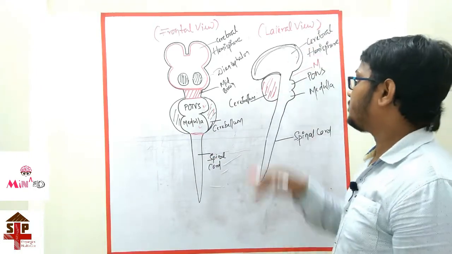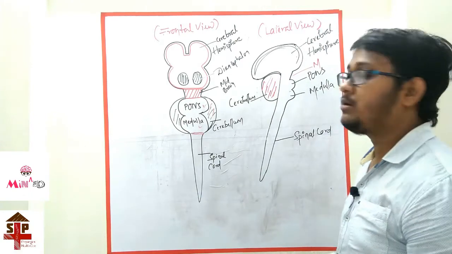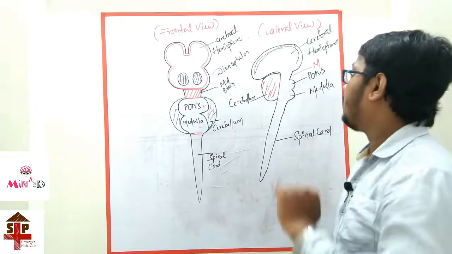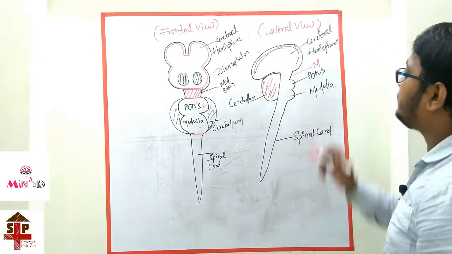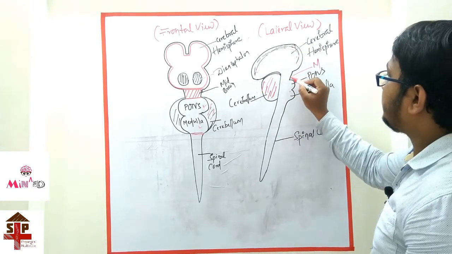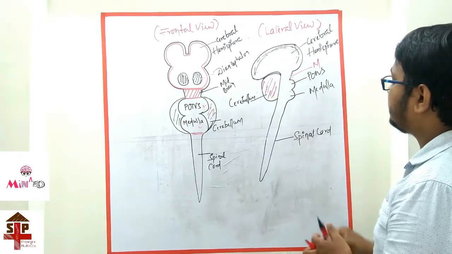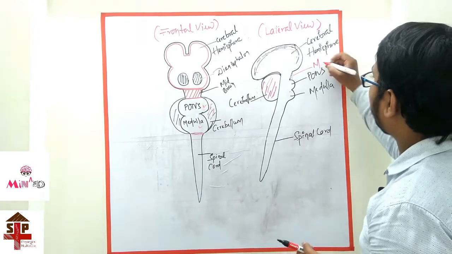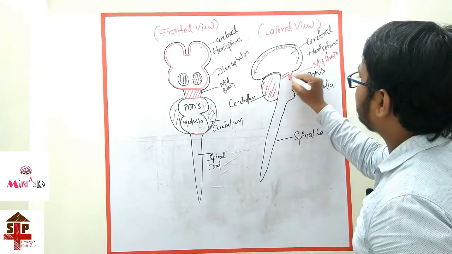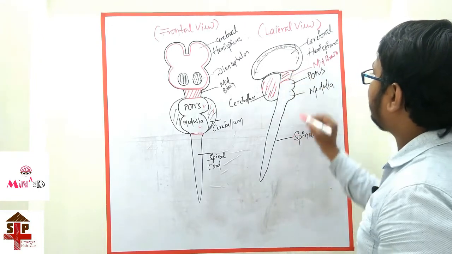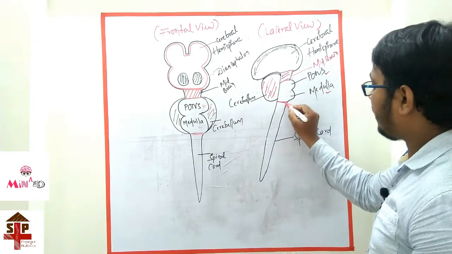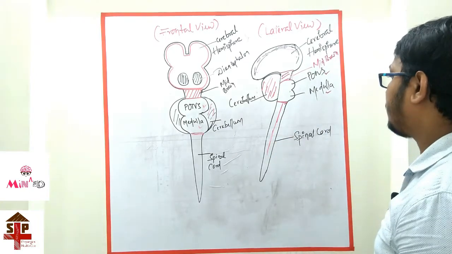This is the lateral view of the brain and spinal cord. When the brain is seen from the outer side, like this, this is the cerebral hemisphere part. And this is the midbrain area. And this is the pons area, and this is the medulla, and after that this is the spinal cord.